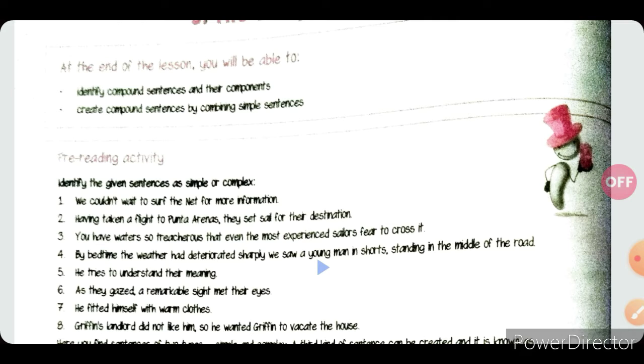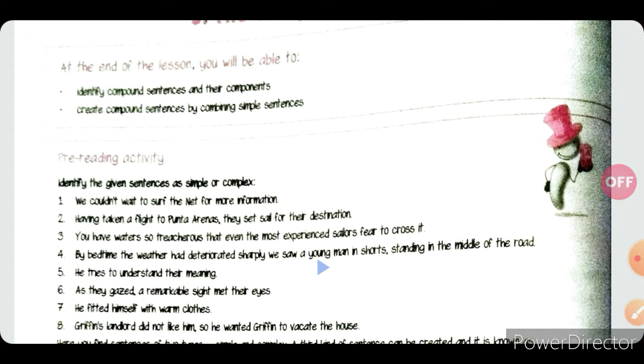Number 8, Griffin's landlord did not like him, so he wanted Griffin to vacate the house. It's a complex sentence because the conjunction so is used here. So here you find sentences of two types, simple and complex. A third kind of sentence can be created, and it is known as a compound sentence.